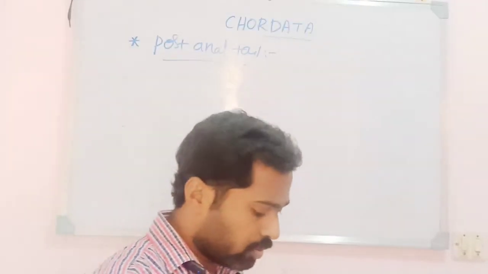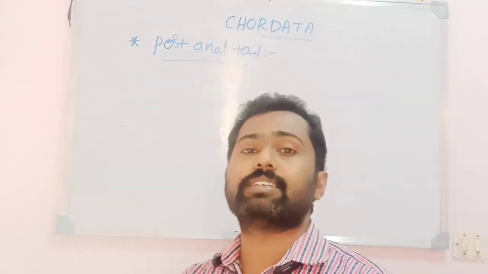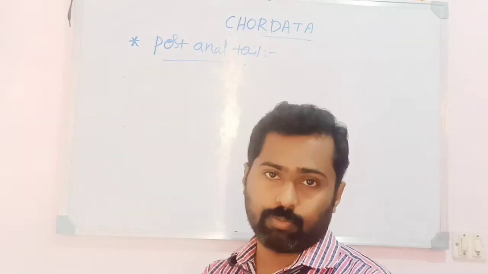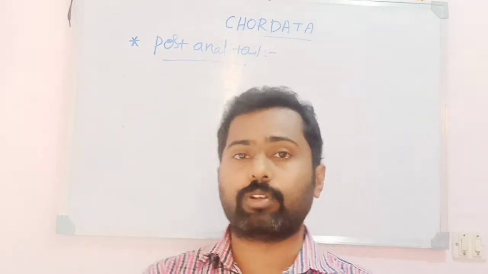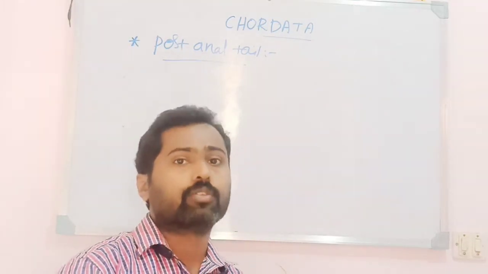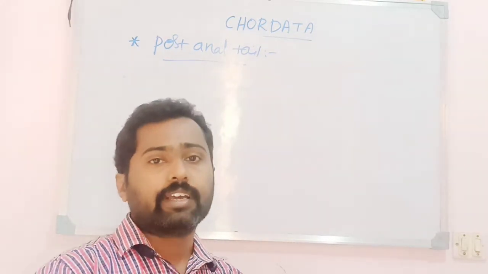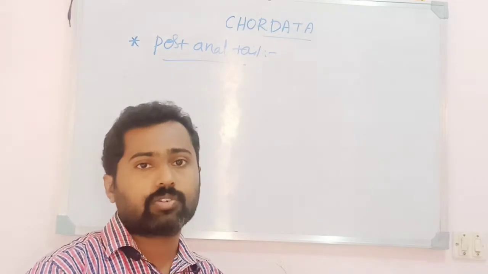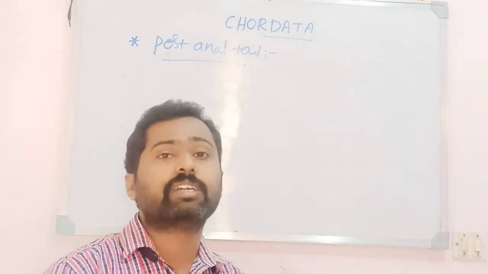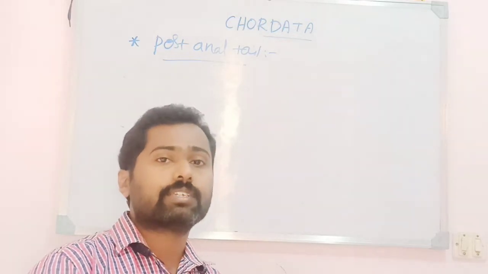In human beings, the tail is reduced or absent. The tailbone in human beings is rudimentary; though it is present, it is non-functional and not expanded. Whereas other animals exhibit a very prominent post-anal tail, meaning a tail after the anus.